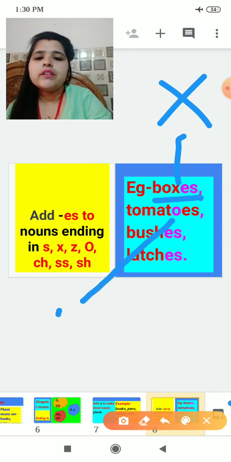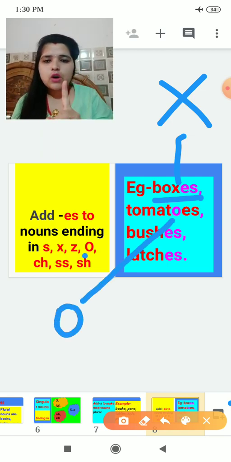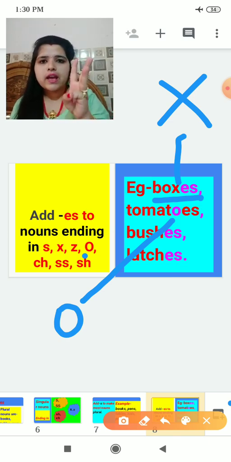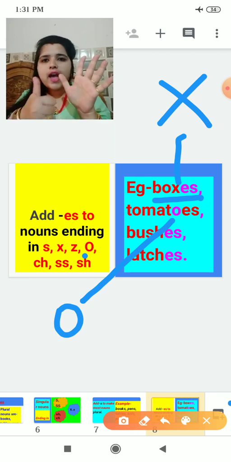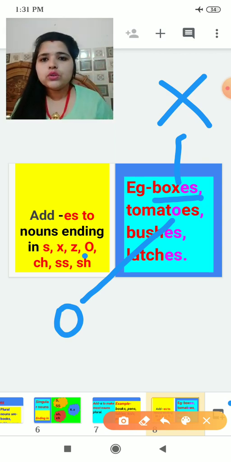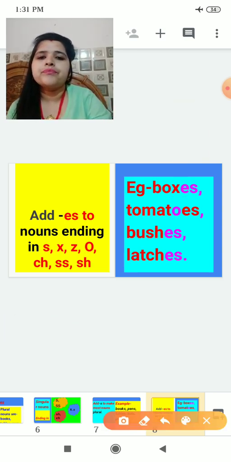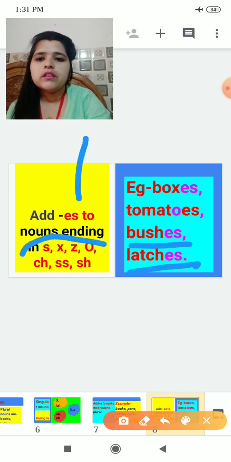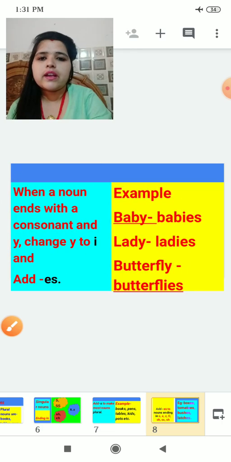Tomato ends with o. You can see here that behind the nouns which end with o, x, s, z, ch, ss, sh, we put es. Okay, next are bushes and latches. Behind these singular nouns we will put es. You have to learn this. Understood? Okay, now going to the next slide.